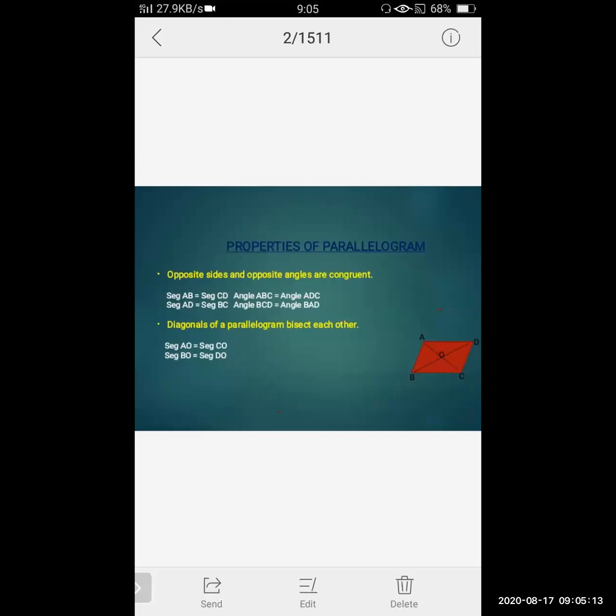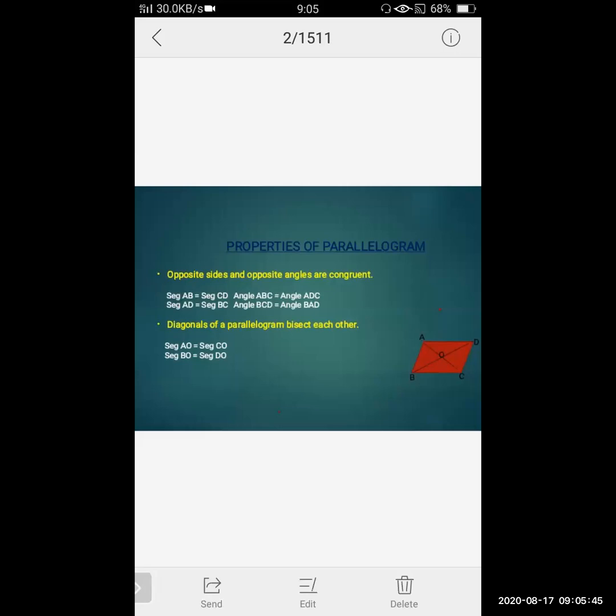So the first two properties that we have seen: opposite sides of a parallelogram are congruent. Opposite sides are always congruent. Why? Because they are parallel, and you know that the distance between two parallel lines is the same. Since opposite sides are parallel, they are congruent.